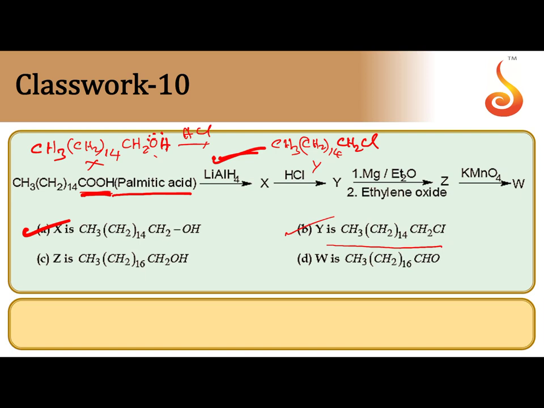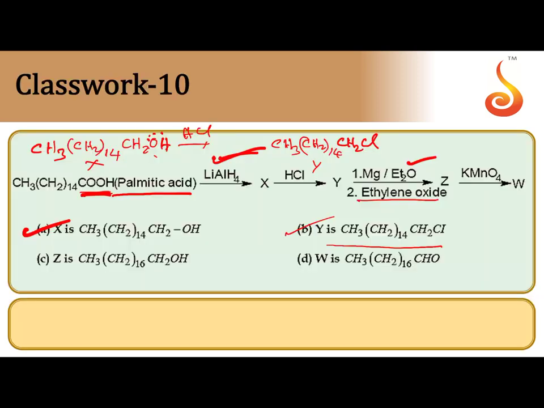Next, it is reacted with magnesium in the presence of diethyl ether followed by ethylene oxide. With diethyl ether, it becomes Grignard's reagent, CH3(CH2)14CH2MgCl.